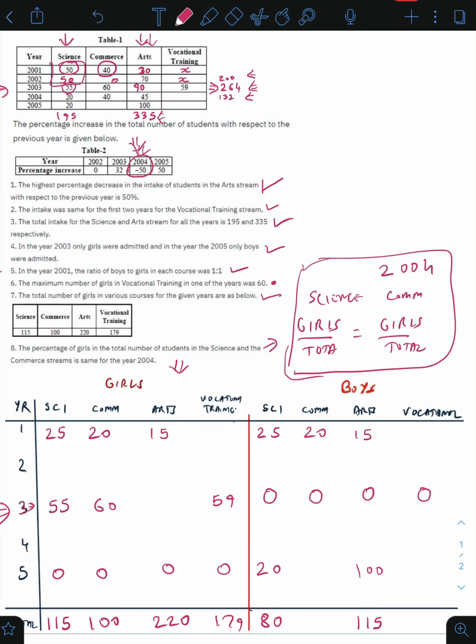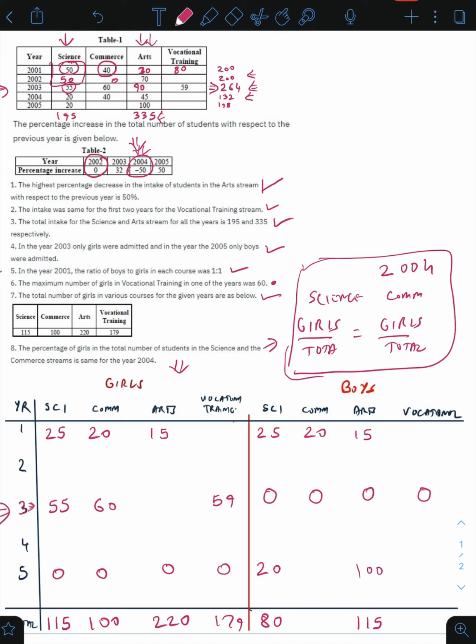In 2005 there was a 50% increase. That means this has to be 198. Why 198? 132 plus half of 132, which is 66. So 198. We also know that there was no increase in 2002 over the previous year. That makes this also 200. If we have this 200, we will have the value of x. The value of x will be 80. Why 80? 200 minus 50 plus 40 plus 30, which is 120. So 200 minus 120 gives us 80.